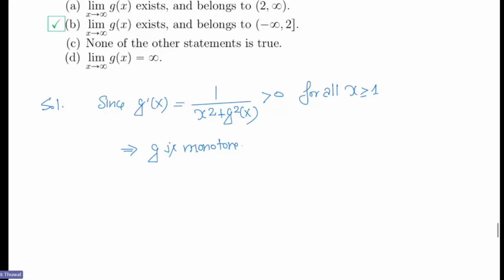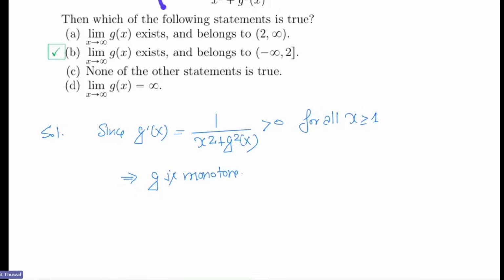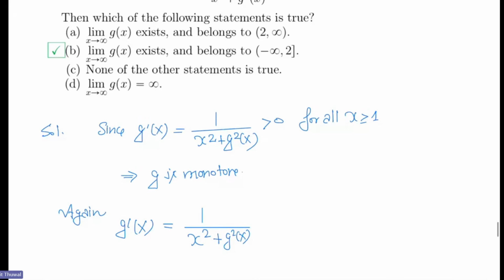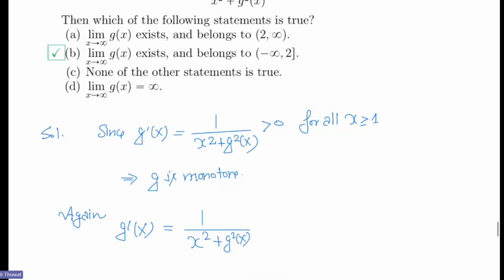But we can find the bounds of g from here. From the given condition we have g'(x), and I will find a finer bound than 2. Since g is monotonically increasing, the least value of g is 1, because at 1 it will take its least value.